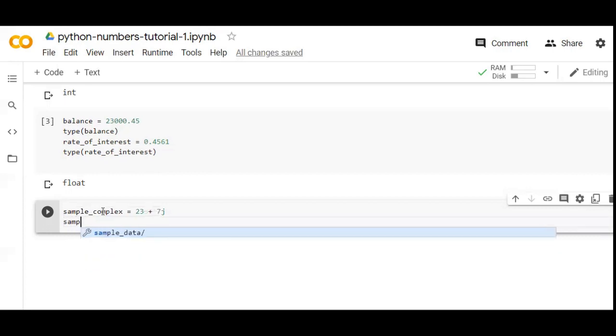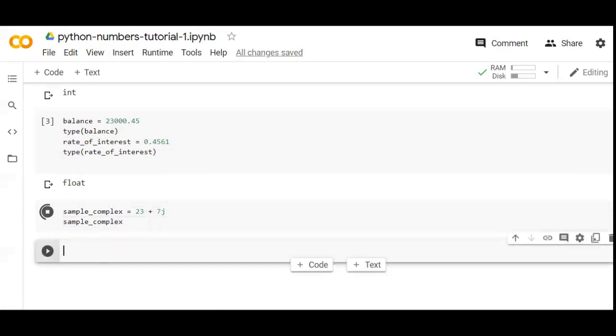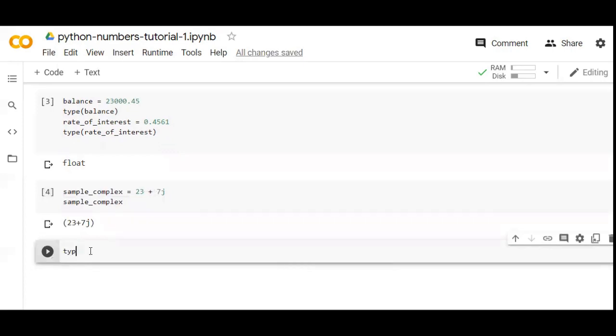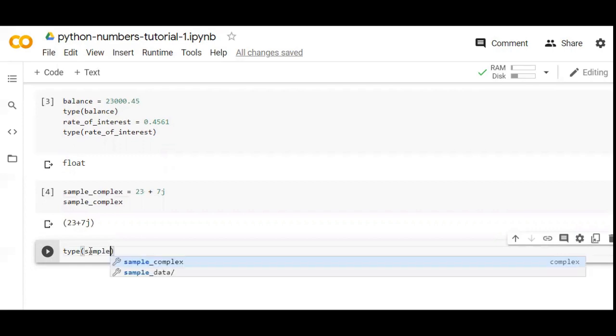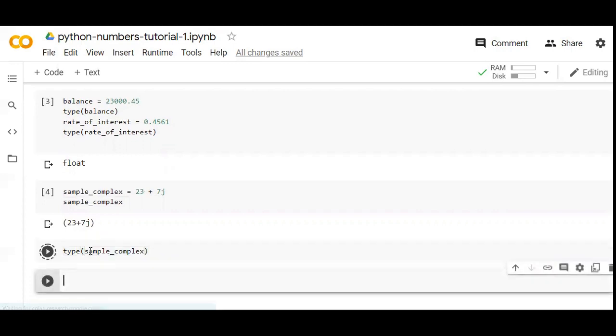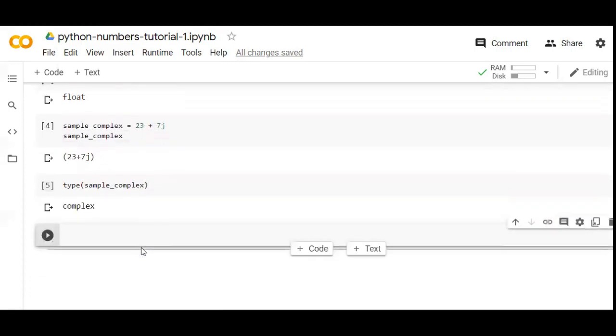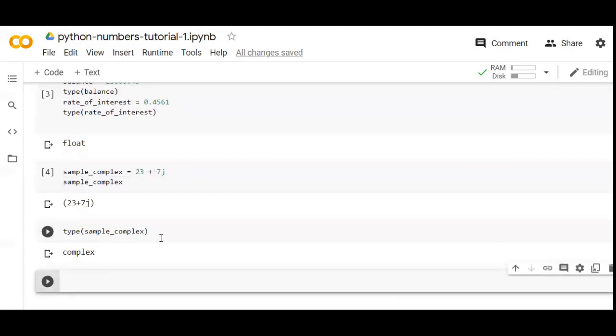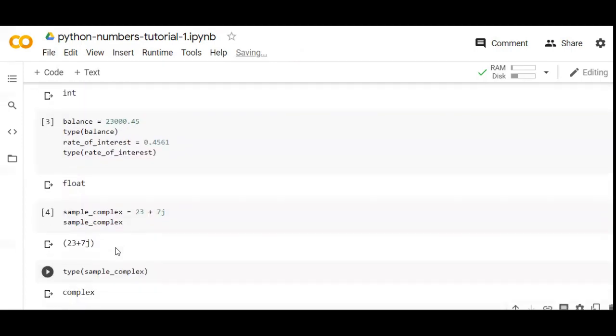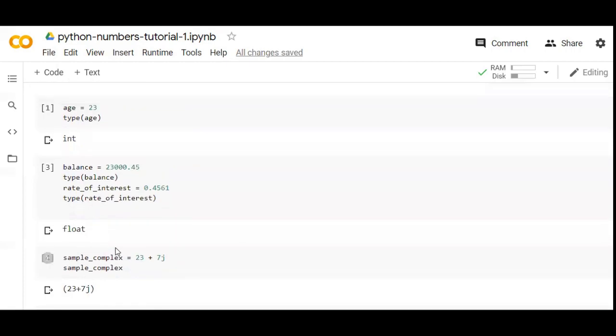First let me print this. You can see here it has been represented under a parenthesis, so it is a complex data type for sure. The type returns the data type of the variable, which is complex. So these are the three kinds of numerical data that you can work with in Python.